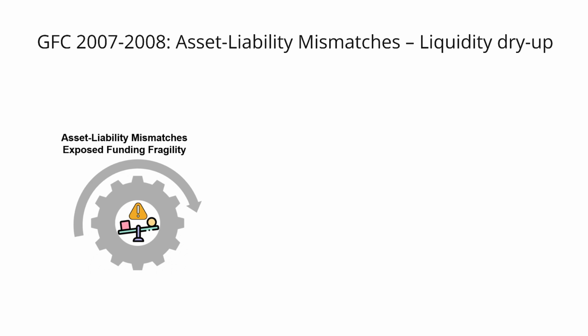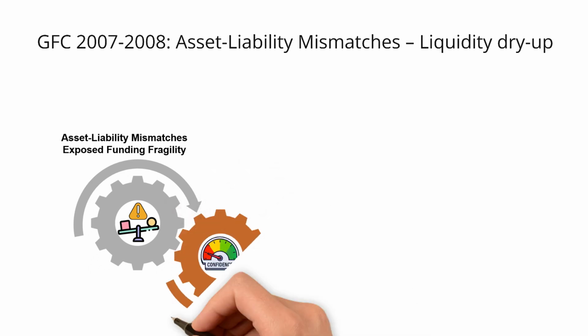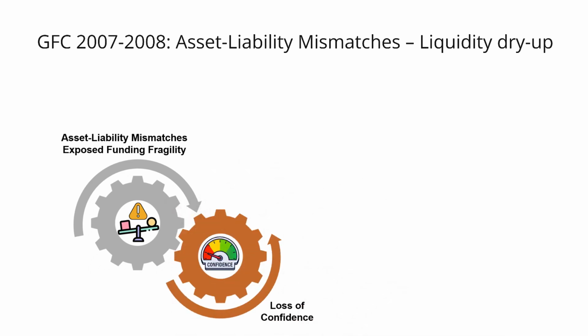When asset prices started falling and defaults rose, for example, the subprime mortgages, these institutions couldn't roll over short-term debt. That led to loss of confidence. Investors and counterparties feared counterparty default and asset quality deterioration. Even solvent institutions faced runs as market participants rushed to withdraw funds or refused to lend.